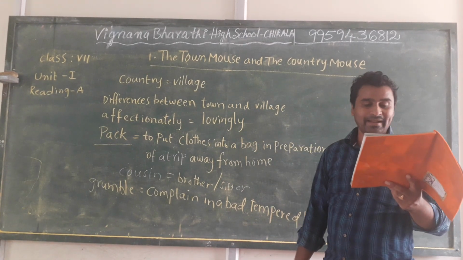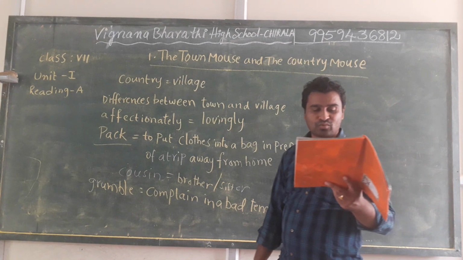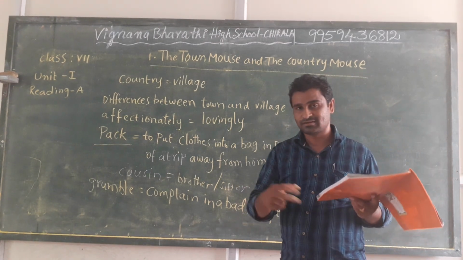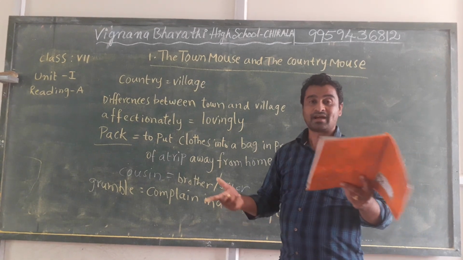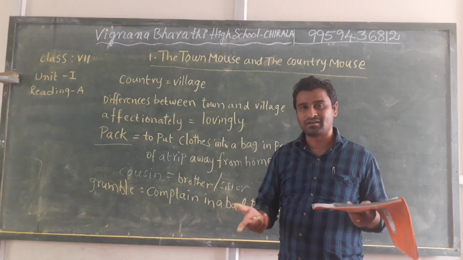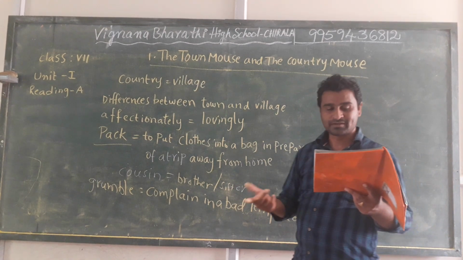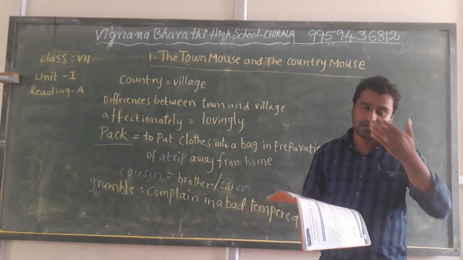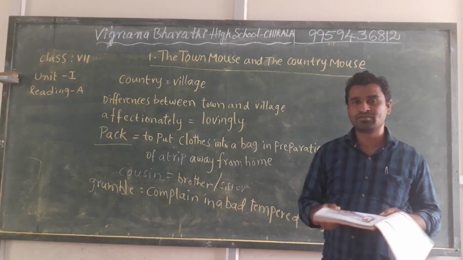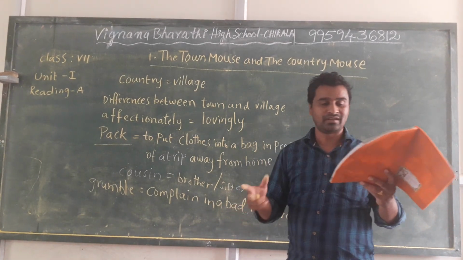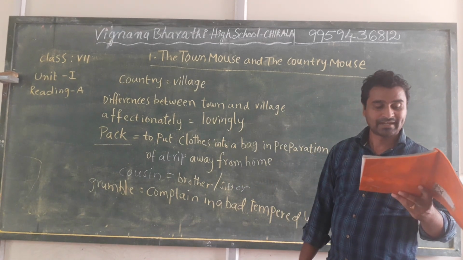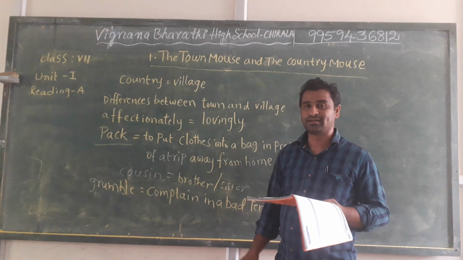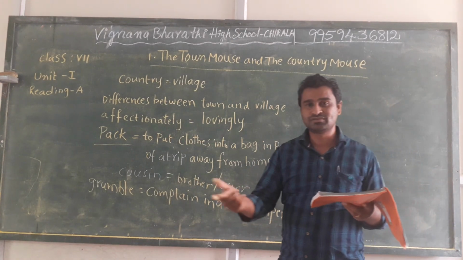"I am afraid not," replied his cousin. "But I found a very nice piece of root today and a tender bit of sugar cane, a bit of juicy sugar cane. I am sure you will enjoy that." That means they don't have lemon juice or orange juice. Mice go into the fields and find roots and such. So the country mouse said he is sure the town mouse will enjoy those things.